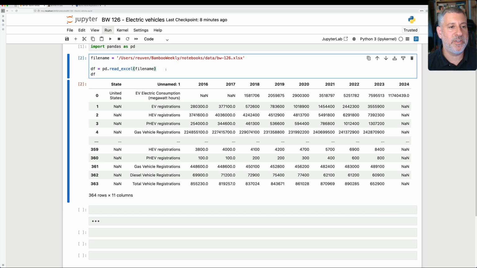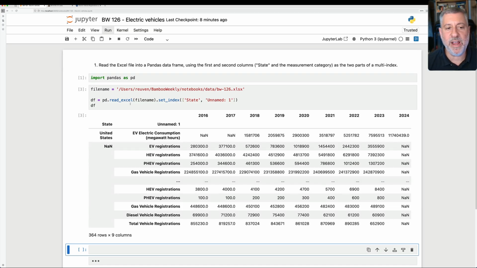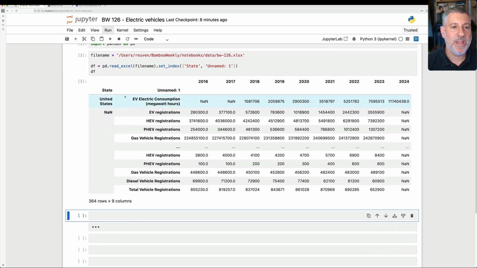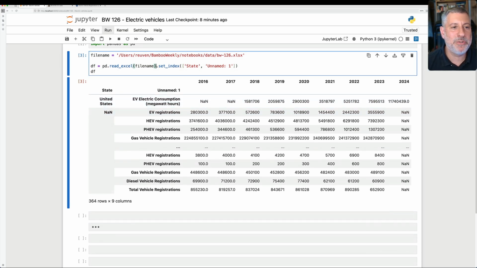Well, one way, of course, is I can say set_index, and I can say here with State, and then Unnamed: 1. Can't spell today. And I do this, and it works just fine. We now see the multi-index there. But do I really have to and want to do that?